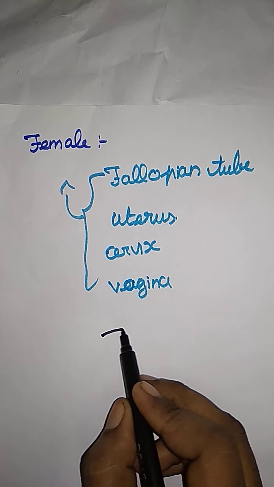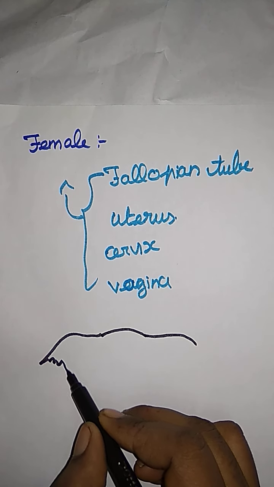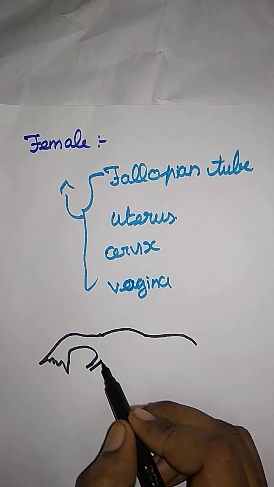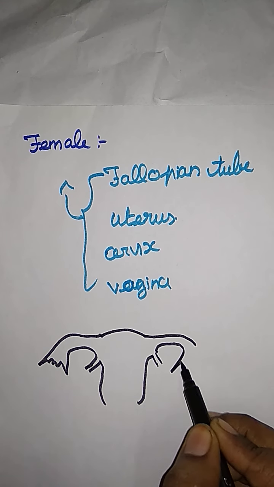The first one is the fallopian tube. You know that very well about the female reproductive system, right? Here is the female reproductive system.